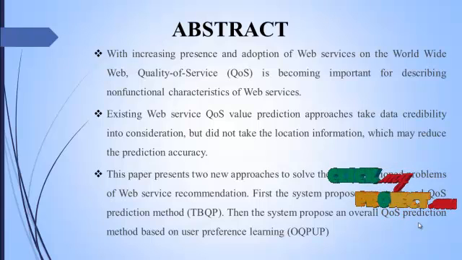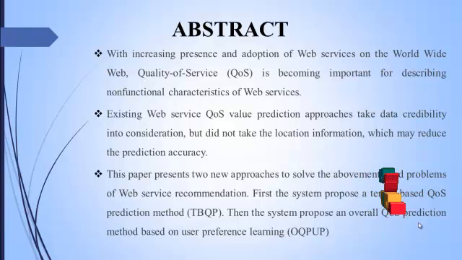First, the system proposed a tensor-based QoS prediction method. Then the system proposed an overall QoS prediction method based on user preference learning. With the help of tendencies, user can easily find out the name of the web services. The interaction of web services is well based on context. It highlighted all the resources on which the web service performed. This method is more accessible.